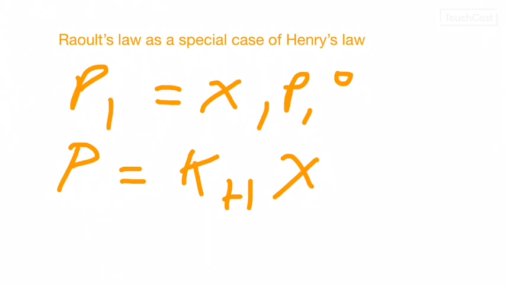So if we compare the equations for Raoult's law and Henry's law, it can be seen that the partial pressure of the volatile component or gas is directly proportional to its mole fraction in solution. Only the proportionality constant Kh differs from P10. Thus, Raoult's law becomes a special case of Henry's law in which Kh becomes equal to P10.